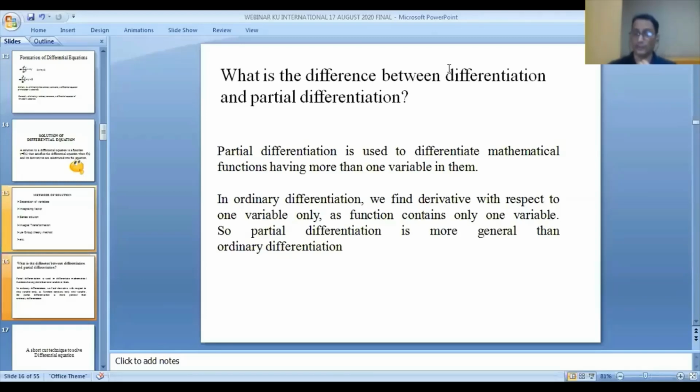This type of equation forms a partial differential equation. What do you mean by an ordinary differential equation? It contains only one variable. So one contains two variables, the other contains one variable. This is the basic difference between a partial differential equation and an ordinary differential equation.